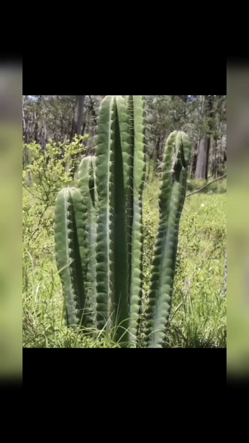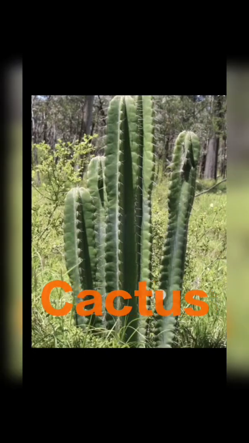Next, we can look at the adaptations of a cactus plant that help it to grow in a desert. The leaves in desert plants are either absent, very small, or in the form of spines. This helps in reducing loss of water from the leaves through transpiration. Photosynthesis in these plants is usually carried out by the stems. The stem is also covered with a thick waxy layer which helps to retain water in the tissues of cactus. Most desert plants have roots that go very deep into the soil for absorbing water.